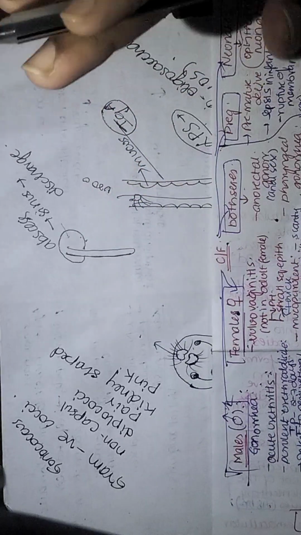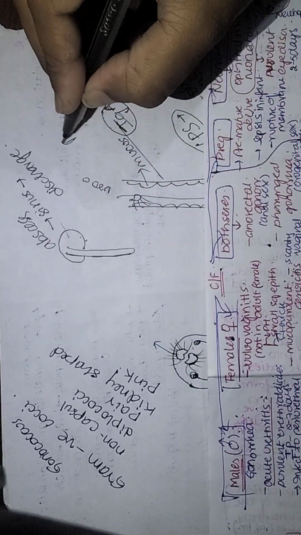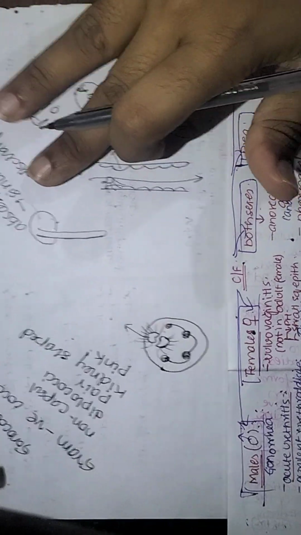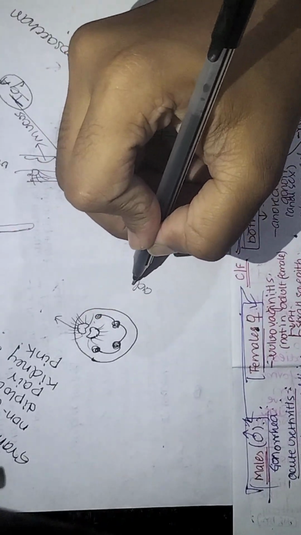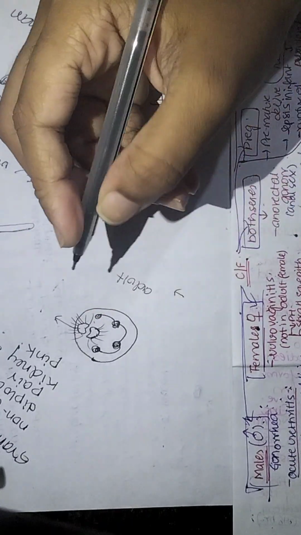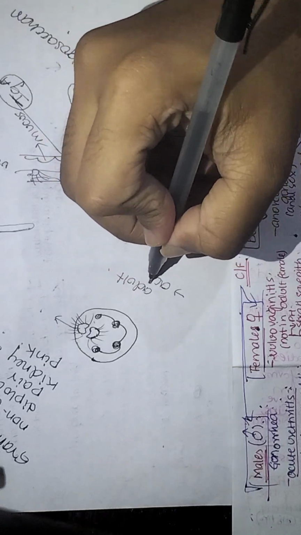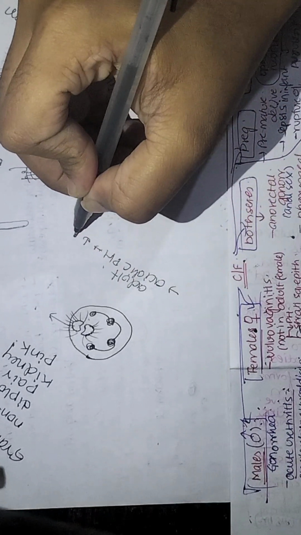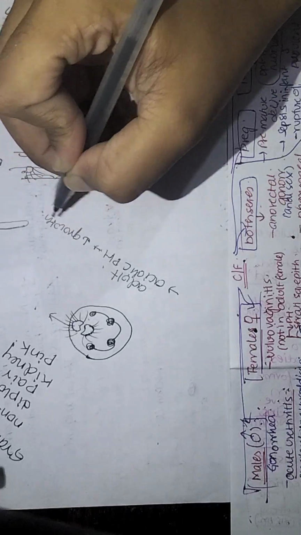Vulvovaginitis is something that you only see either in pre-puberty or in old age. Why? Because in adult females, in order to protect from infections, they have a good acidic pH. This acidic pH inhibits the growth of bacteria or other infections.